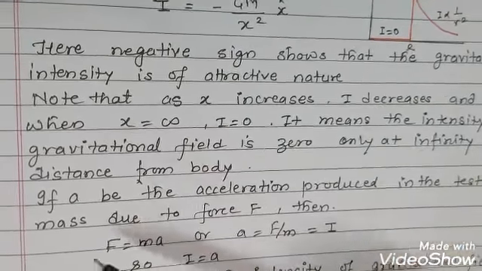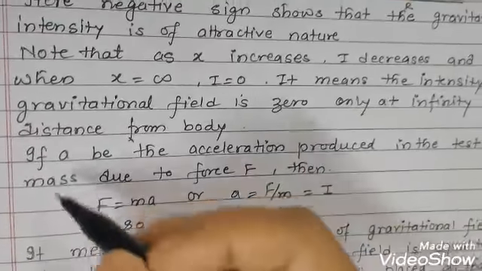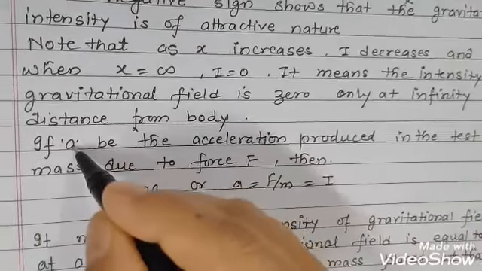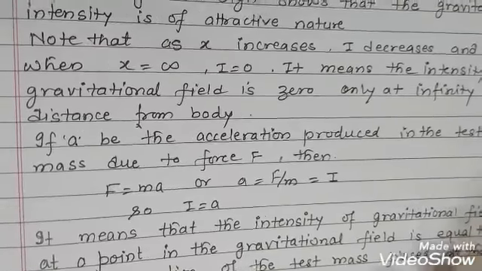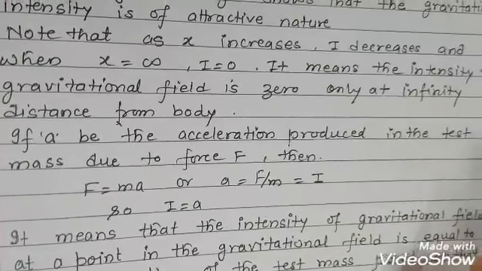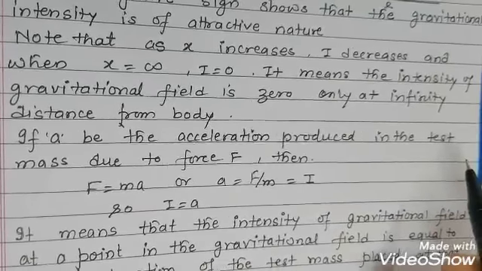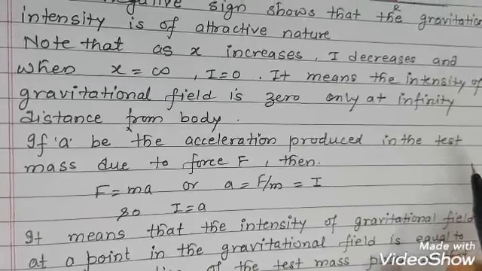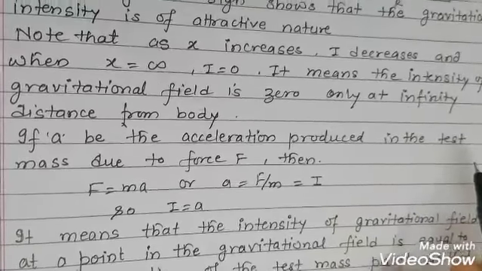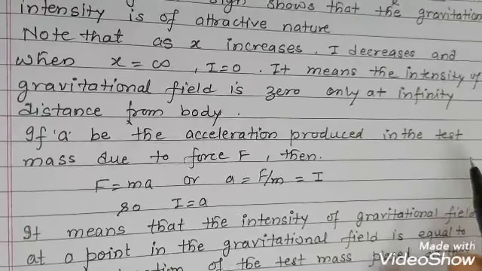Now suppose a is the acceleration produced in the test mass. Test mass means the unit mass we have taken for testing the intensity of the gravitational field; that can be considered a test mass.